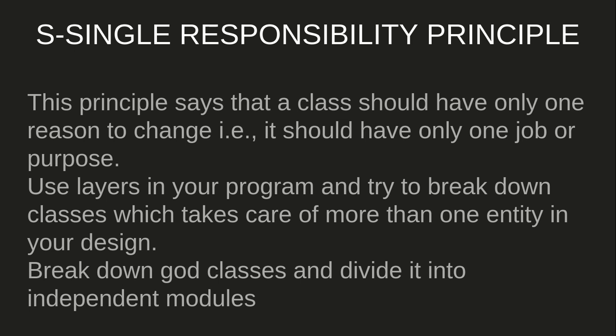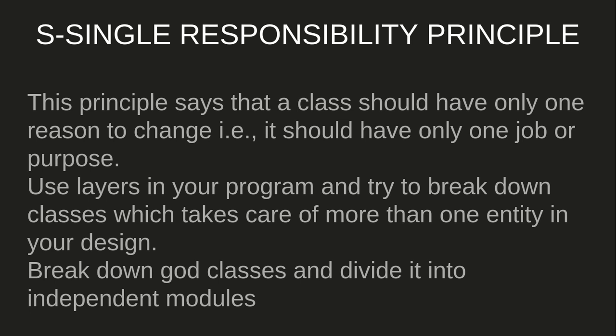That is, in any code base, in any object-oriented programming pattern, you have different entities which you model using your classes. Let's say you have a project where you have human as a class. So the human class should only work on the human class's business problems. It shouldn't start working on a vehicle's business problem. Now, how do you make sure that you design your code in such a way that classes keep following this principle properly? You should use layers in your program and try to break down classes which take care of more than one entity in your design.